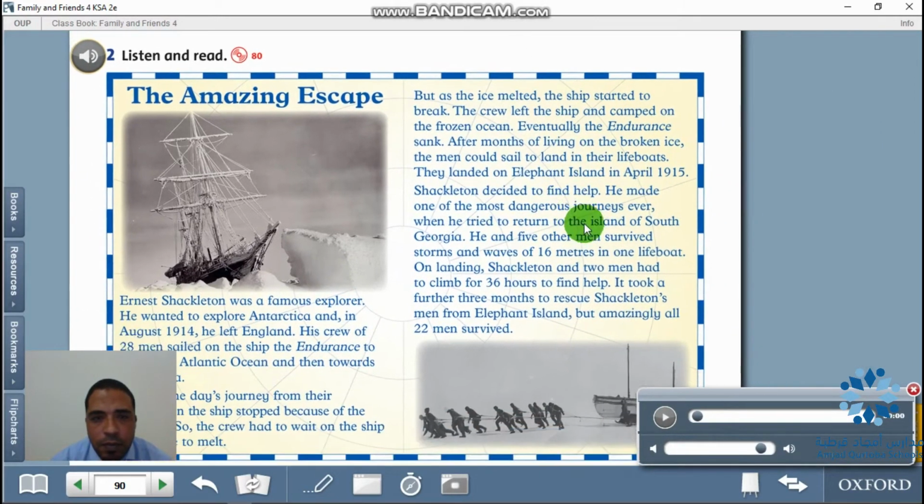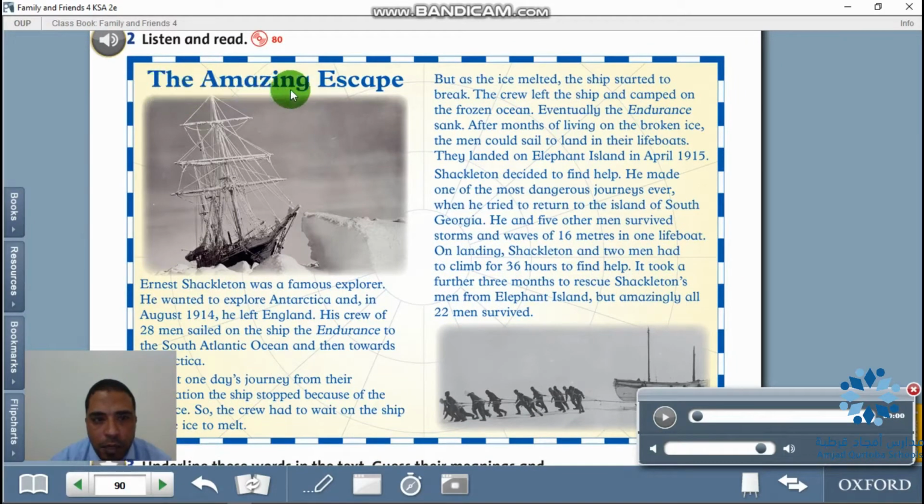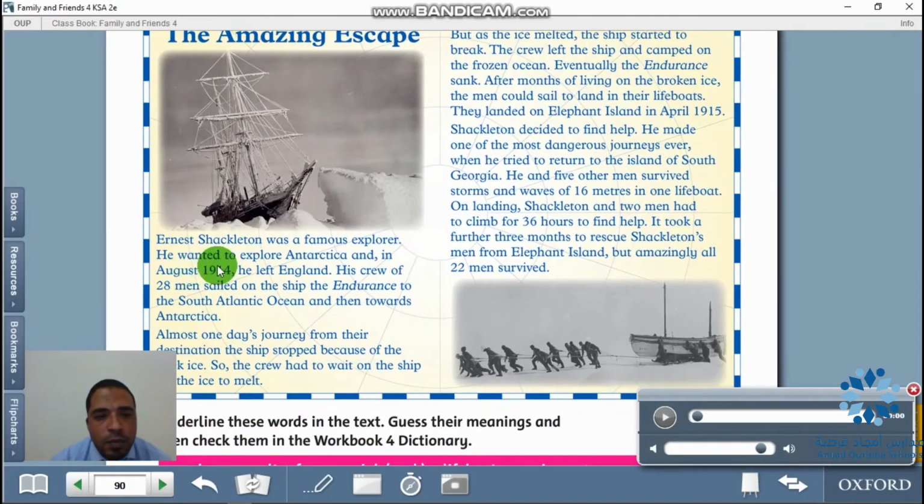The Amazing Escape. Ernest Shackleton was a famous explorer. He wanted to explore Antarctica, and in August 1914 he left England. His crew of 28 men sailed on the ship the Endurance to the South Atlantic Ocean and then towards Antarctica.